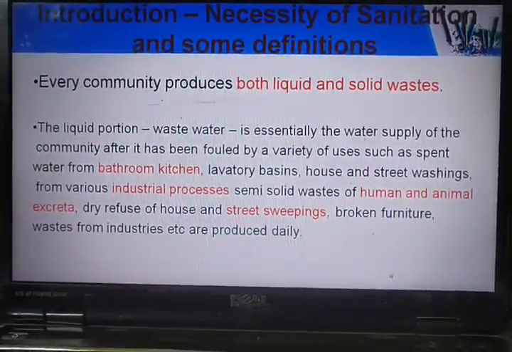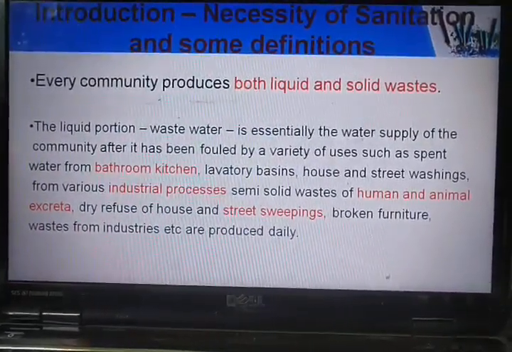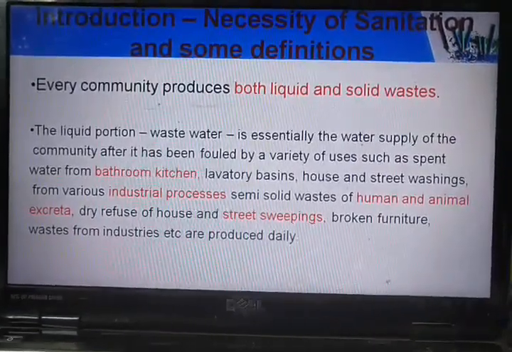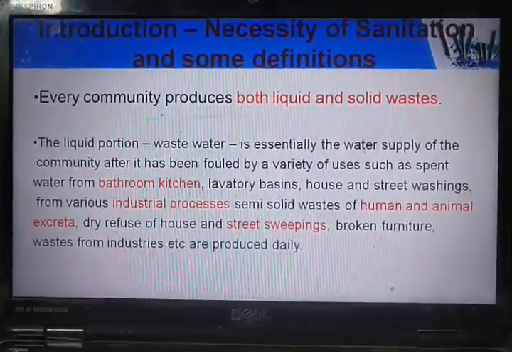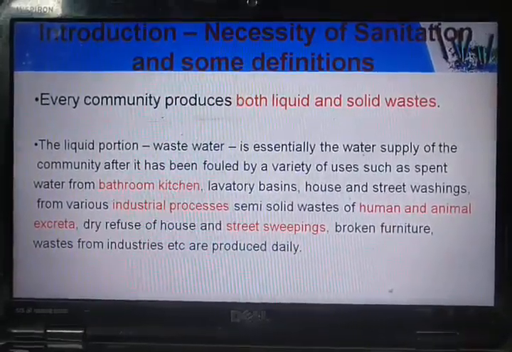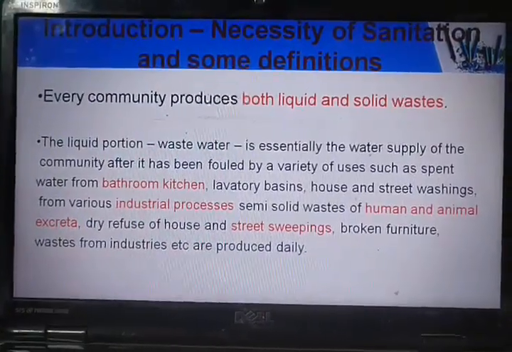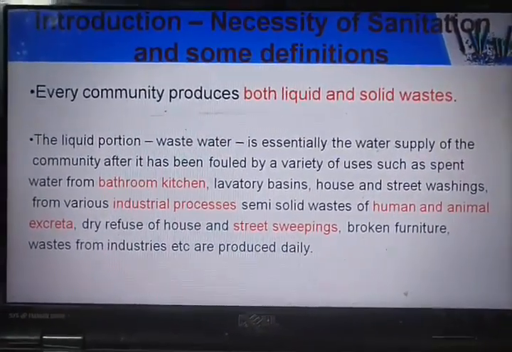Upon the usage of water, whatever water is left out, we call it wastewater in general. And the solid waste includes human and animal excreta, dry refuse, or solid material, broken furniture, your shoes, unused blankets, or anything which is solid in form.